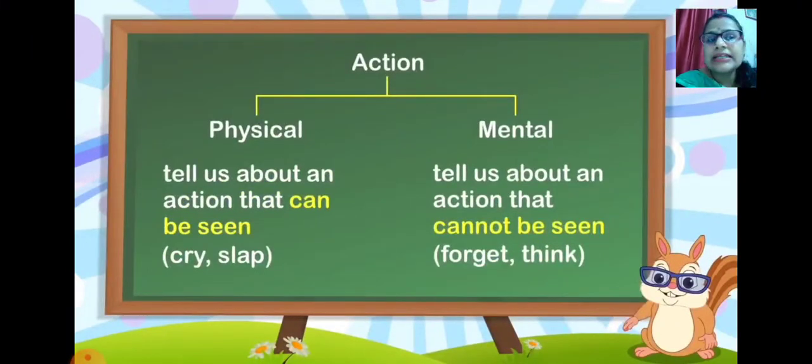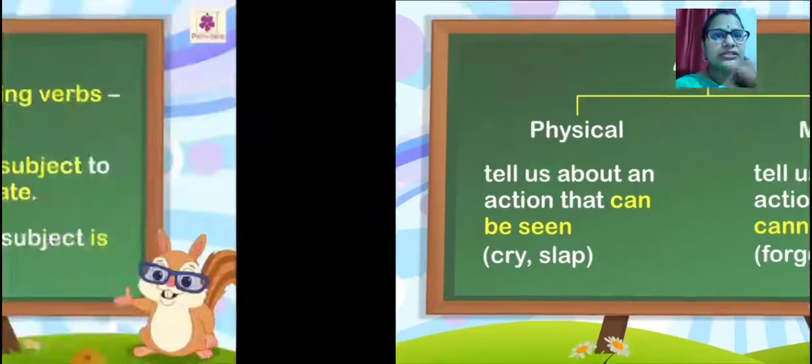Action can be performed in two ways. One is physical, another is mental. Physical is where you use your body; it tells us about an action that can be seen. For example, cry, slap. These are physical actions. Mental actions tell us about an action that cannot be seen. For example, forget, think. Someone is thinking, but what is going on in the mind, you don't know. If I forget, I know that, but have you ever seen someone's forgetting? No. So these are called your mental actions.